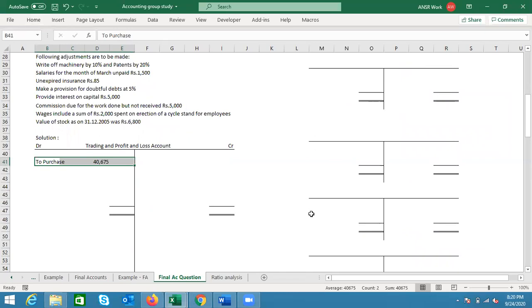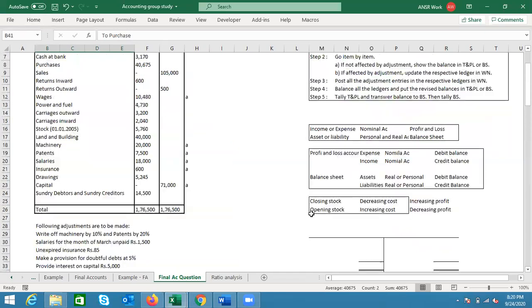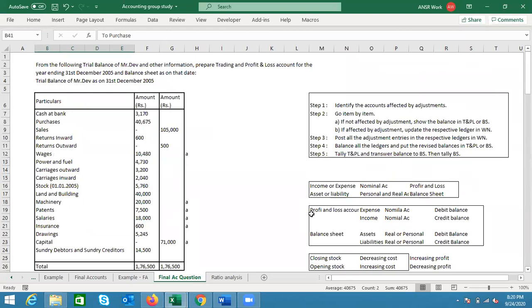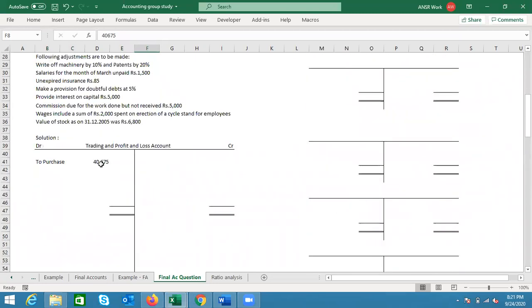If you remember, I had given the example of the factory. Whatever expense you incur in the factory goes in the trading account. Here, purchase is obviously purchase of material incurred for the product itself. It's a direct expense, so it will go in the trading account. Now, I have already put 40,675. If you can see, 40,675.